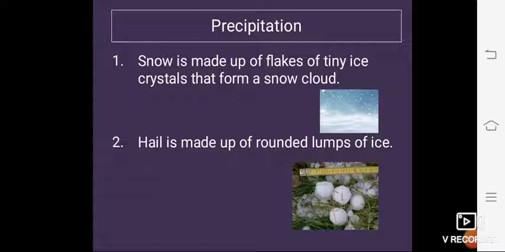We understood the difference between all these winds, right, student? And also we understood about temperature, saturation point, and different forms of precipitation like rainfall, snow and hail. This way we covered this lesson, student. I hope you all understand this lesson very well.